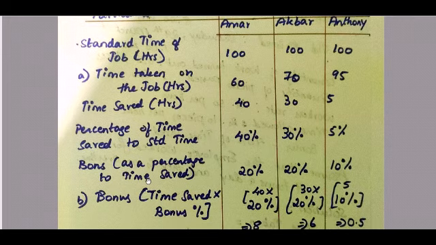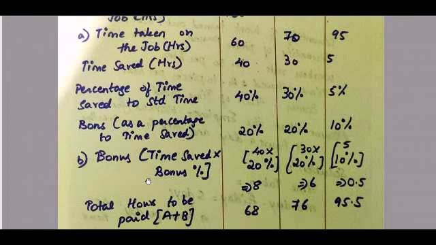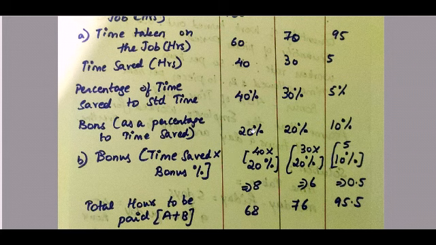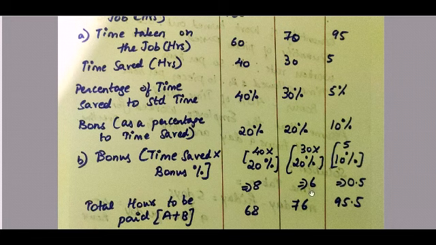Now the bonus as a percentage of time saved. What are they telling about the bonus? If saving is up to 10%, 10% is bonus. For the first worker, saving is 40%, which falls under 21 to 40%, so the bonus is 20%.